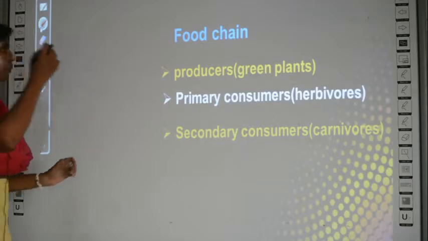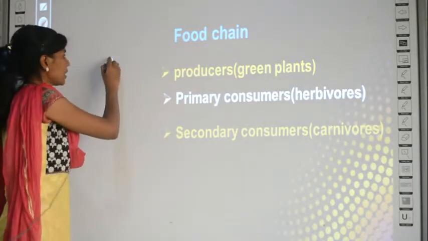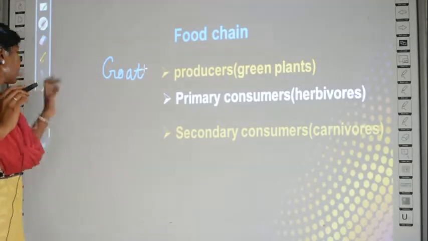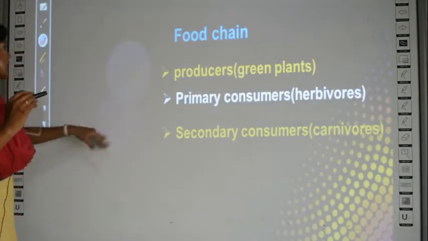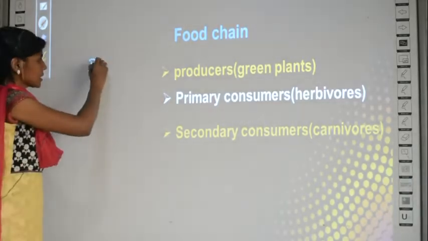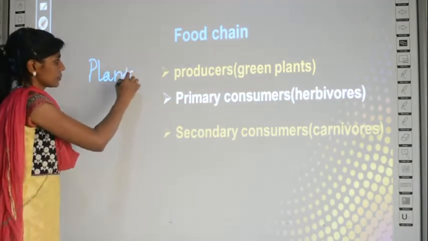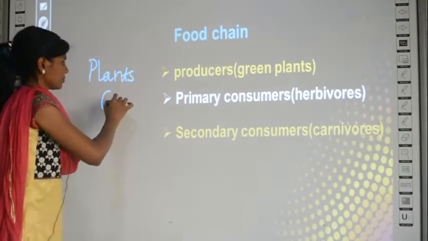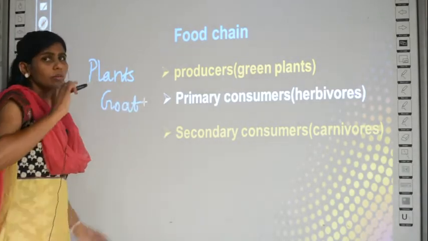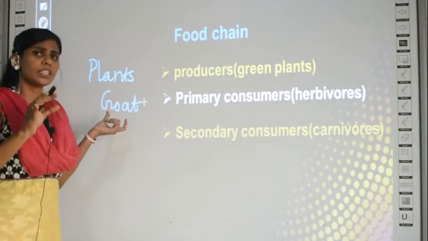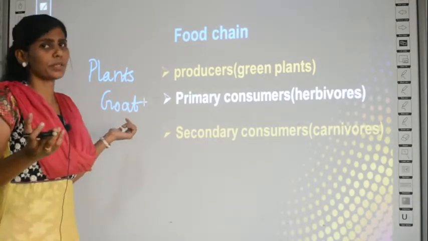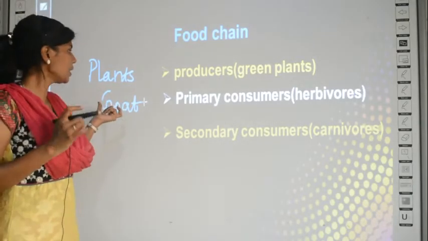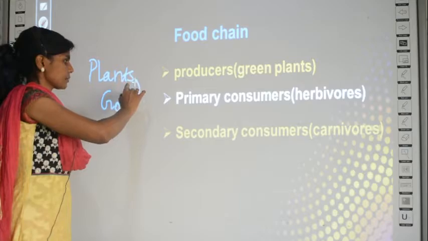So what example did I tell you? Let the producers be plants, and the primary consumer be a goat. Goat is a herbivore, right? Because it can eat only plants. Give non-vegetarian food to the goat, will it eat? No, right? So the goat is the primary consumer here. It will eat the plant.